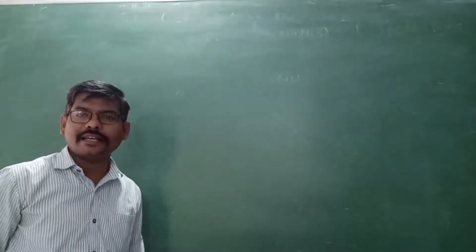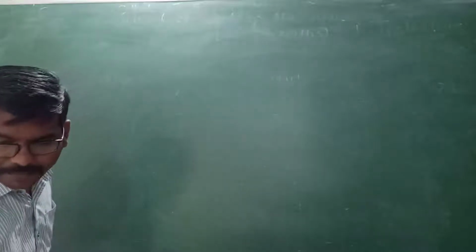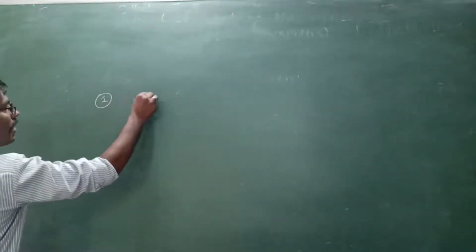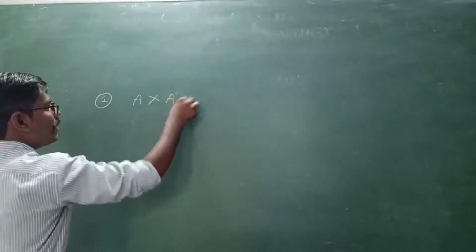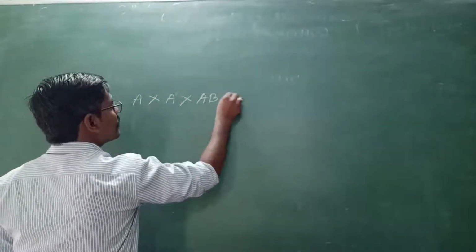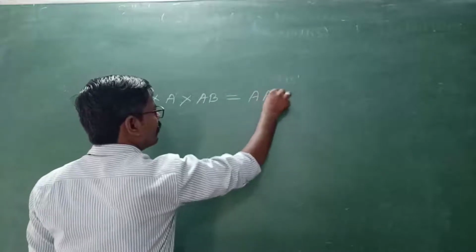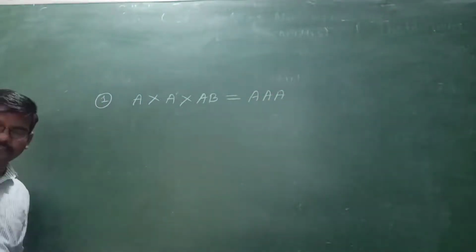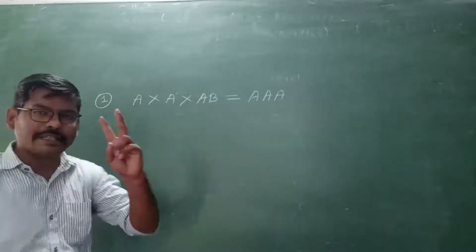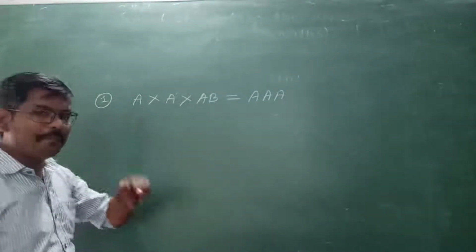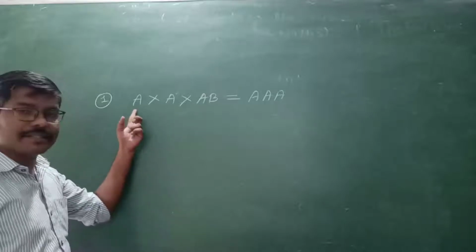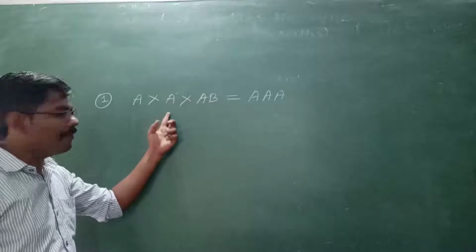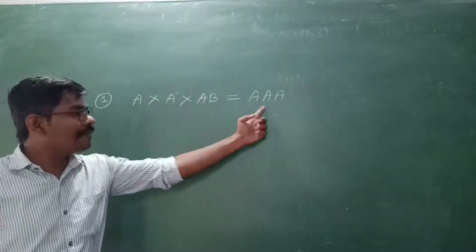So here I am going to take some examples. See here, today's first example: it is given as A multiplied by AB, and the answer is triple A. So what does it suggest mathematically? Here two letters are there, A and B. When you substitute a value for A, the same number will be used everywhere A appears, and the answer will be triple A.